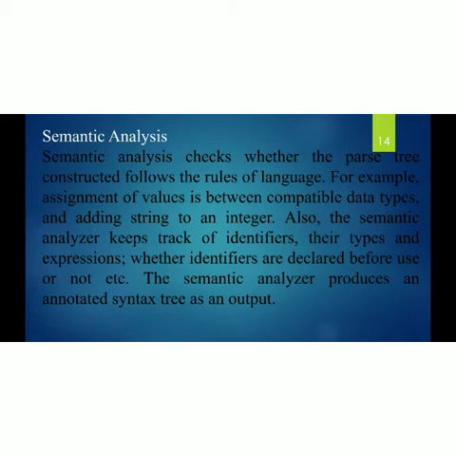The semantic analyzer keeps track of identifiers, their types and expressions, whether identifiers are declared before use or not, etc. The semantic analyzer produces an annotated syntax tree as an output.